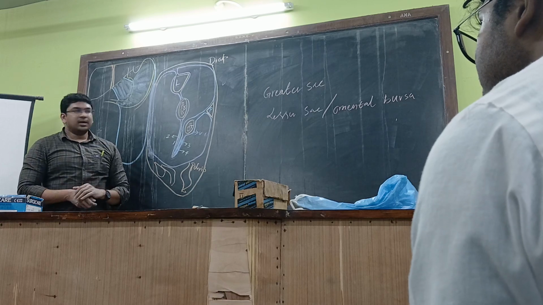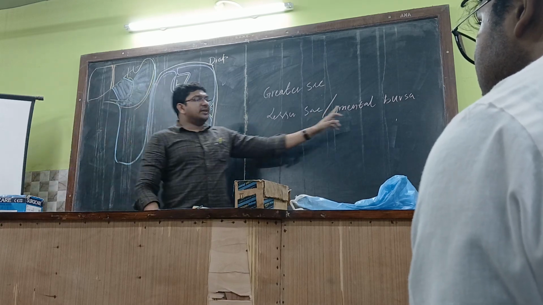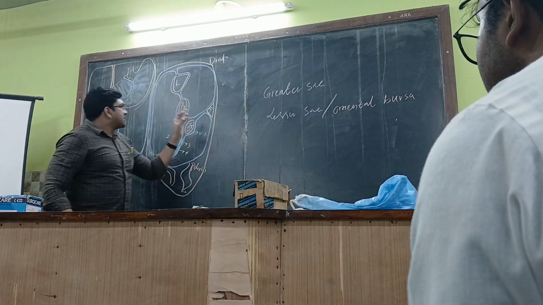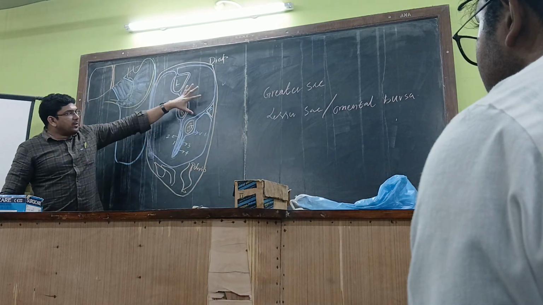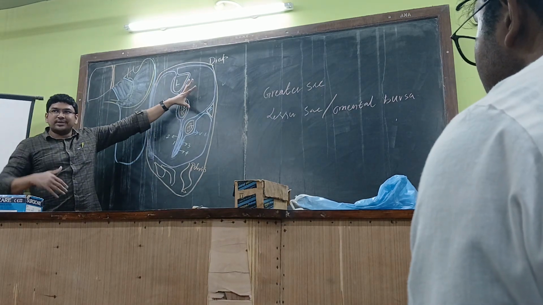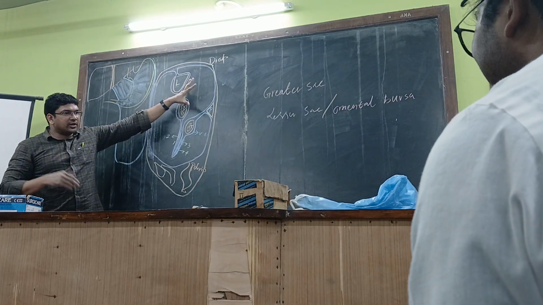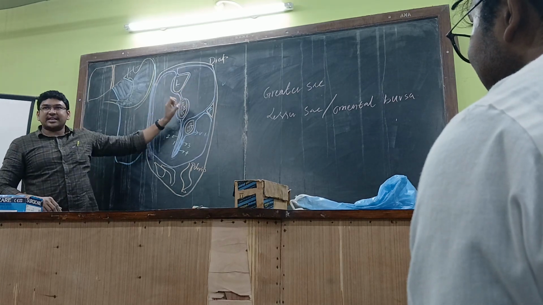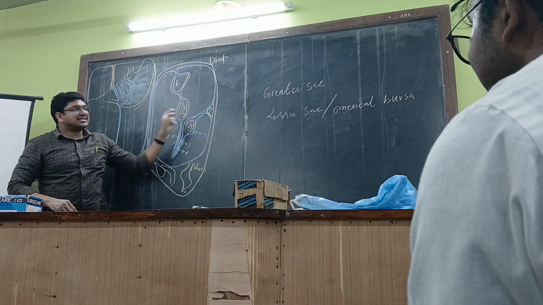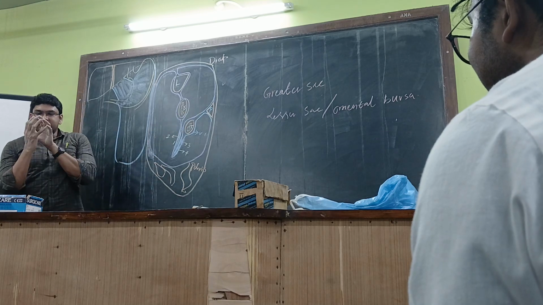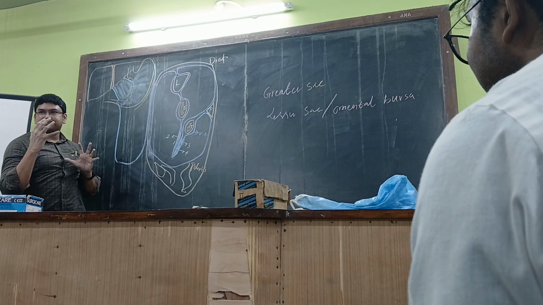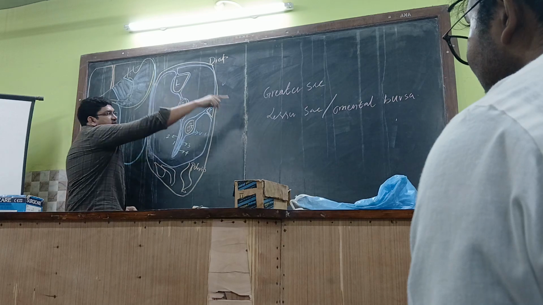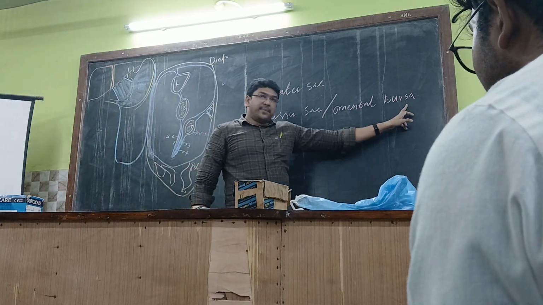Could you understand? The lesser sac is also called the omental bursa because the stomach will be expanding within the omental bursa. If you eat nice biryani or chow mein or whatever, the stomach will be expanded, and that expansion will be carried by this lesser sac over here. There you go. So the stomach will be expanding into the lesser sac. That's why it is called the omental bursa.